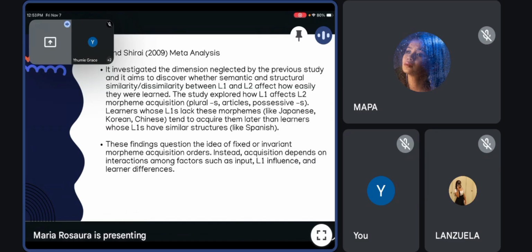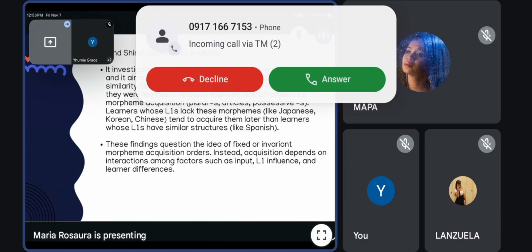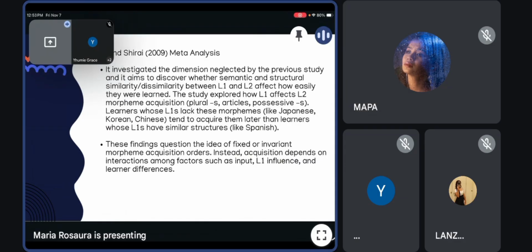So this shows that the first language can either support or slow down second language acquisition. All these findings challenge the old belief in a fixed natural order of morpheme acquisition. Instead, learning depends on multiple interacting factors like the first language, the type and frequency of input, and individual processing differences.